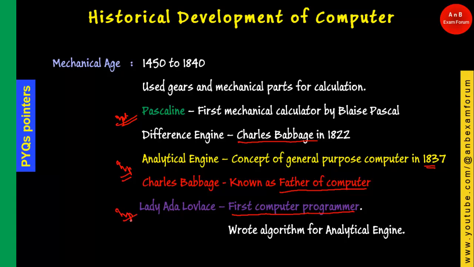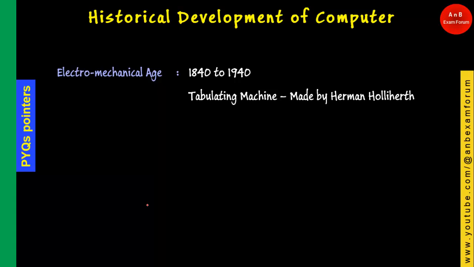Let's see the next one, the electromechanical age. We have seen the pre-mechanical age and the mechanical age, now it comes to the electromechanical age. In this age, as the word suggests, electricity has come and mechanical things were already there.